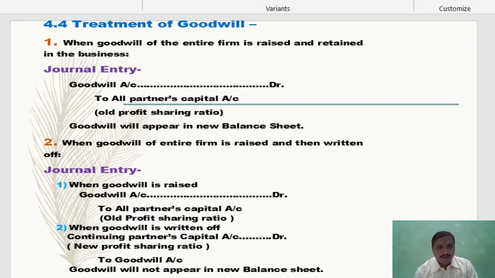In the above entry goodwill account was debited and in the second entry goodwill account is credited, so it cancels the effect of goodwill. No goodwill appears in the balance sheet of the new firm. Written off the goodwill by debiting the continuing partners means the benefit is automatically received by only the retired partner.